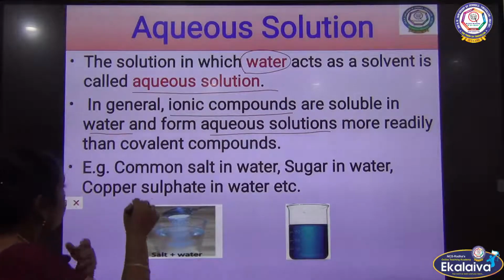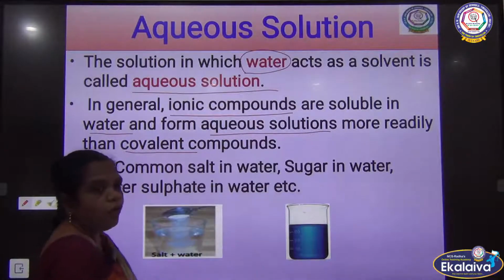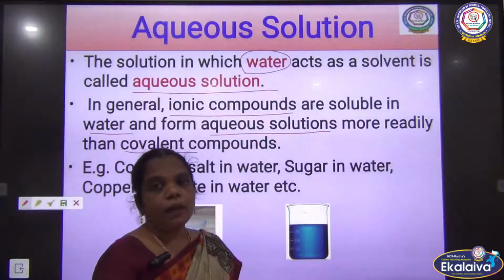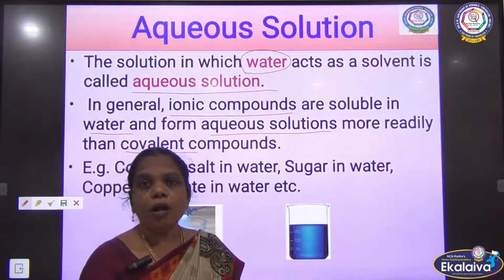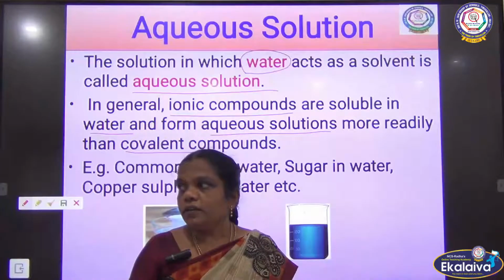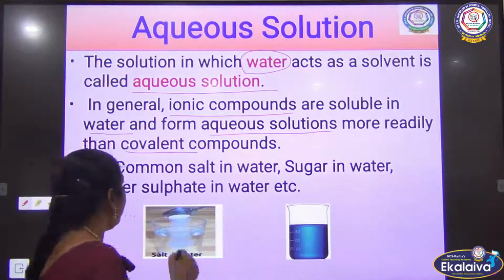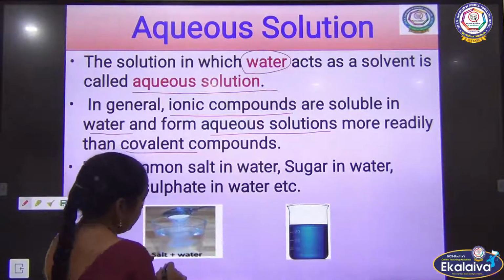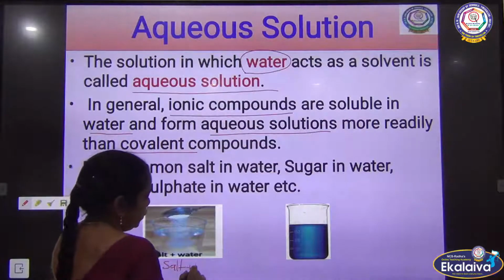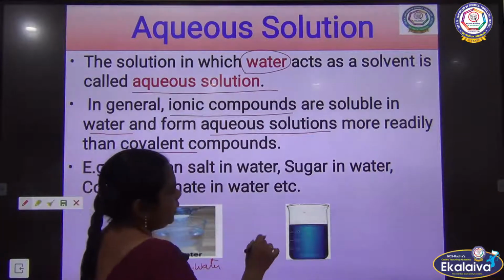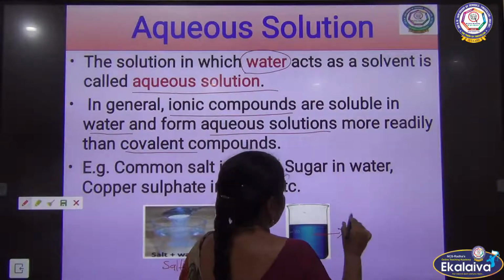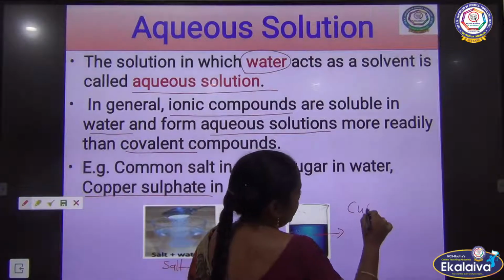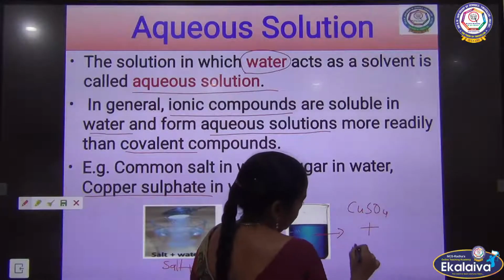And then the covalent compounds. Covalent compounds have mutual sharing, so there are no polar ends in them. The ionic compounds have polar ends, so they can be easily soluble in water. For example, common salt solution, salt plus water, and here we are going to take copper sulfate solution, the copper sulfate salt plus water.